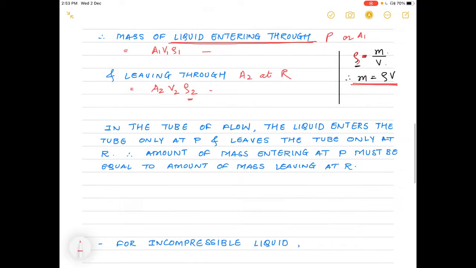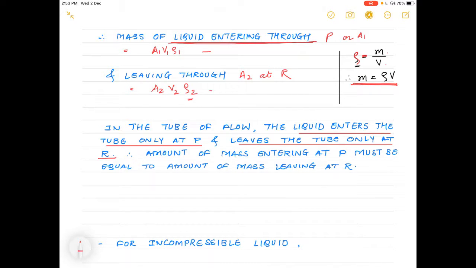In a tube of flow, we know that the liquid enters the tube only at P and it leaves the tube only at R. Also, the different streamlines flowing inside that tube do not intersect each other. Such a type of flow is known as a tube of flow. So in a tube of flow, the liquid enters the tube only at P and leaves the tube only at R.